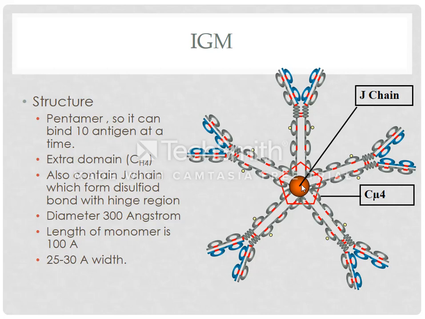IgG does not have J chain. These IgM antibodies can attach to 10 antigens at a time. One antigen through this, 2, 3, 4, 5, 6, 7, 8, 9, 10. So 10 antigens can be combined with an IgM antibody at a time.